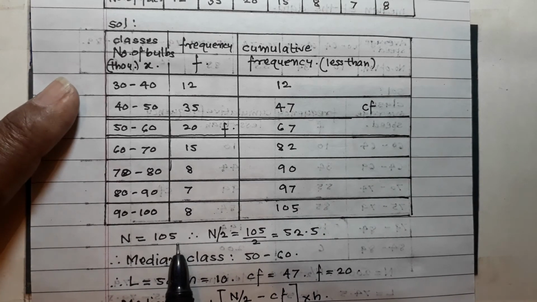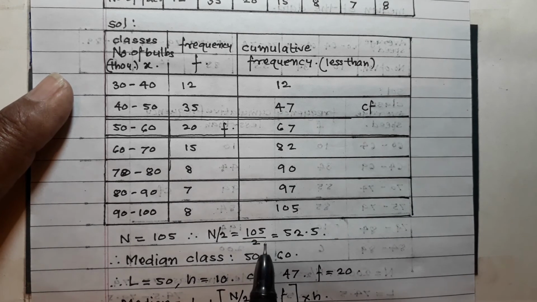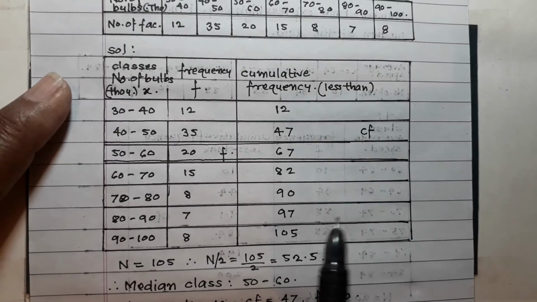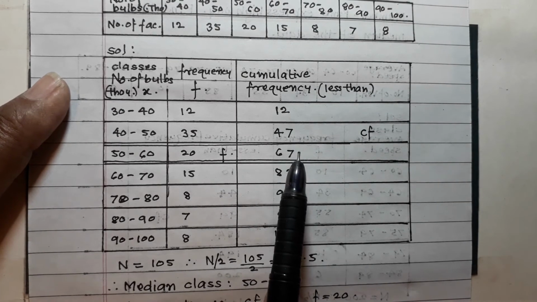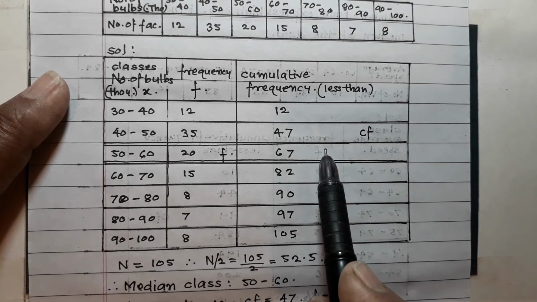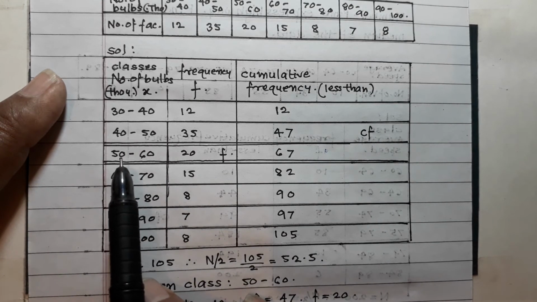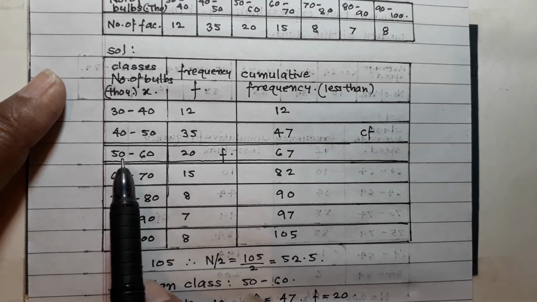n is equal to 105, find n upon 2, and n upon 2 is equal to 105 upon 2, that is equal to 52.5, and therefore the median class is, now 52.5 lies between 47 and 67, and therefore this is your median class. Therefore the lower limit is 50 and L is equal to 50, and the difference between these two is equal to 10.